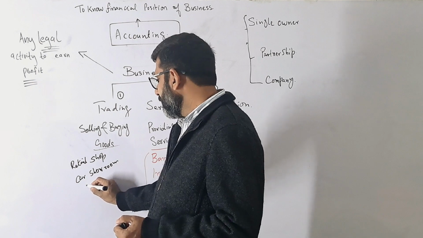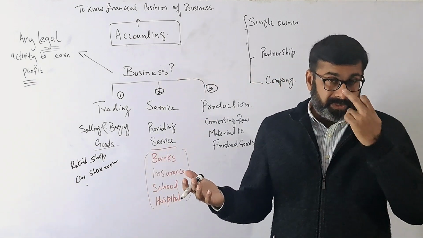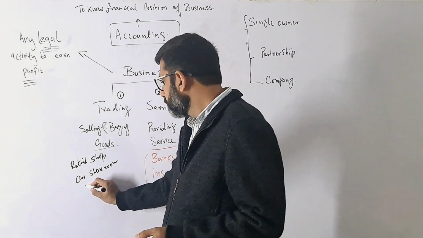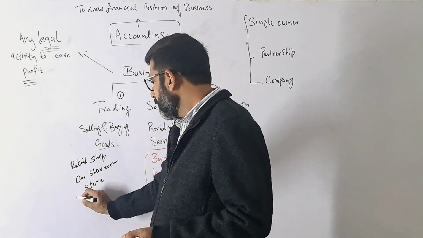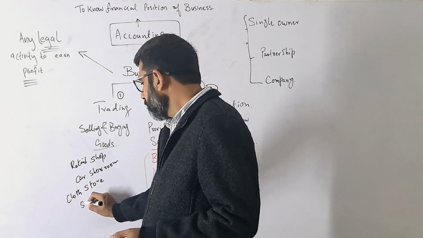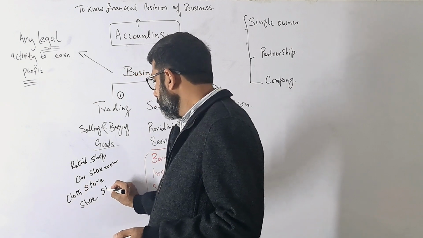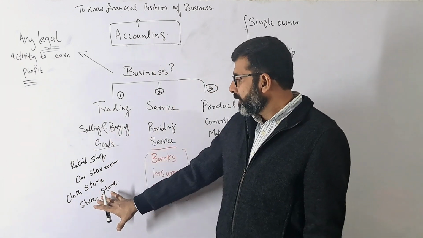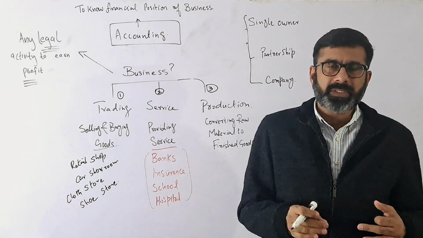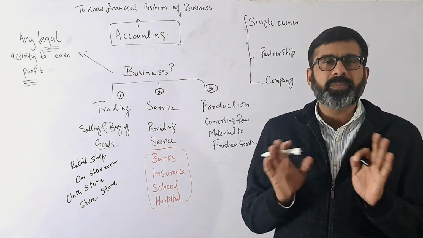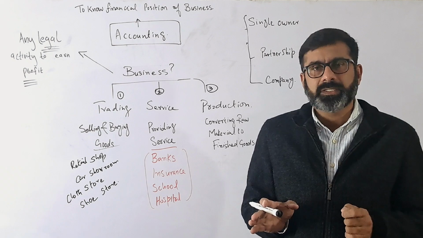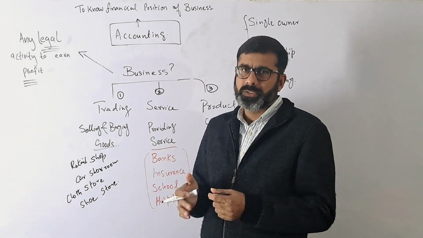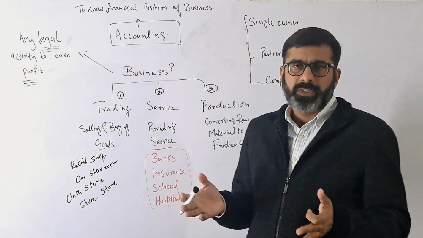Or it may be a clothes shop or store, or a shoe store. All these are doing the trading business. They just buy goods and sell goods. They are not manufacturing anything, and they are not providing any service. They are just buying and selling goods and earning some profit. So this is the first thing.